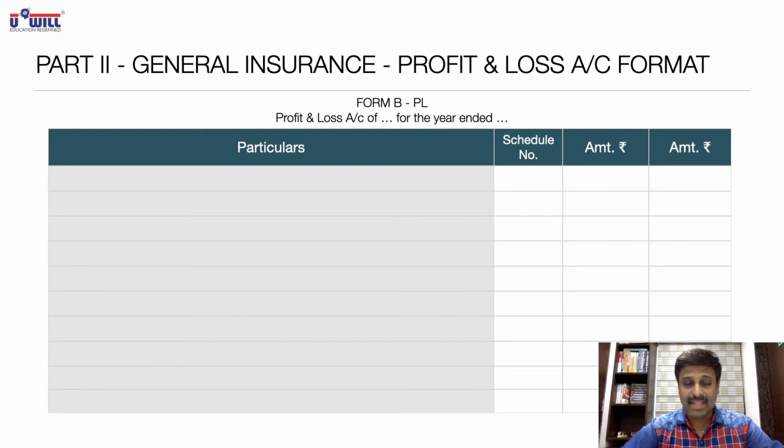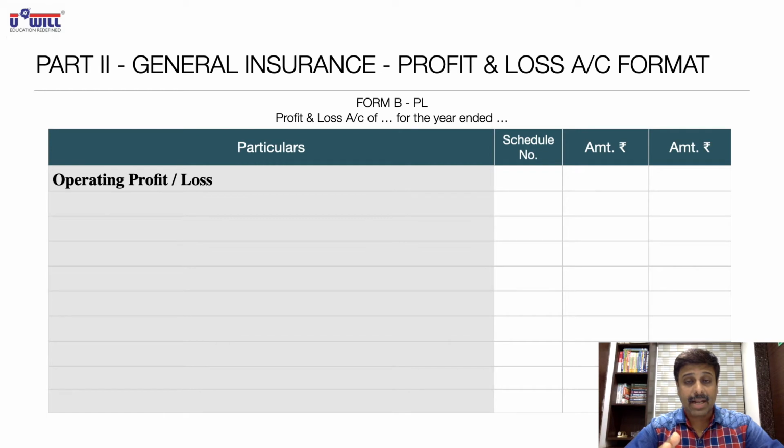I hope you all would have done the format now. Understand this. Whatever was the closing balance of the revenue account on the previous page will come as the opening over here. What did we get at the end in the revenue account? Operating profit or loss of fire, marine and miscellaneous business. We will start the P&L account with that. So how will you start your P&L account? With operating profit or loss.